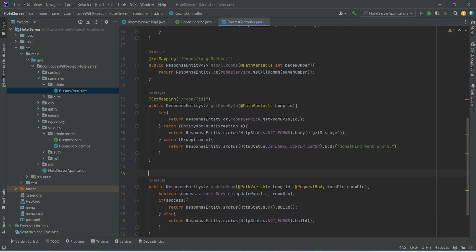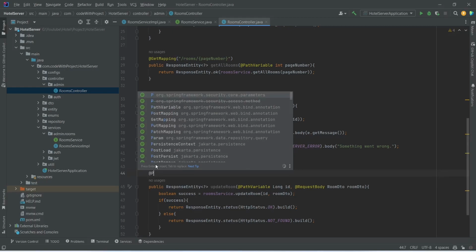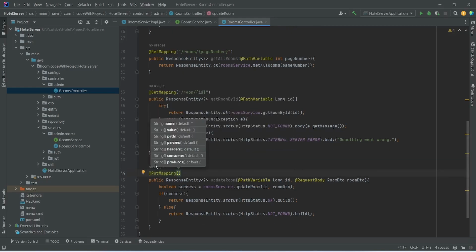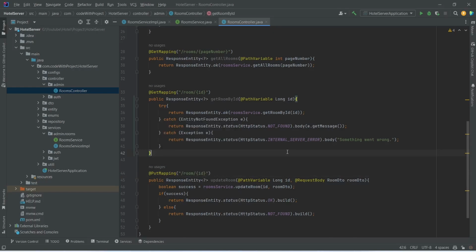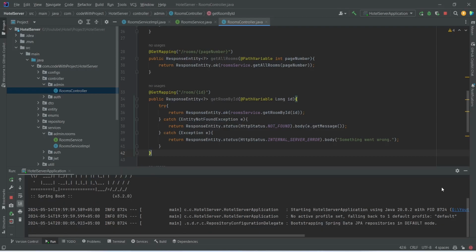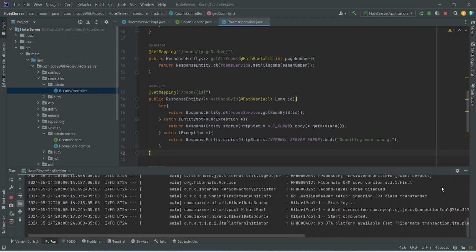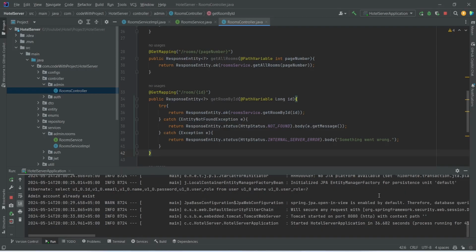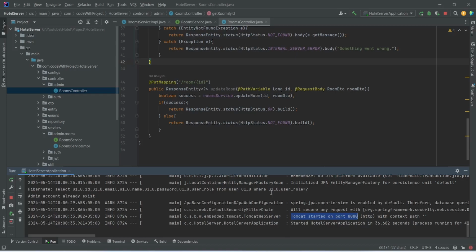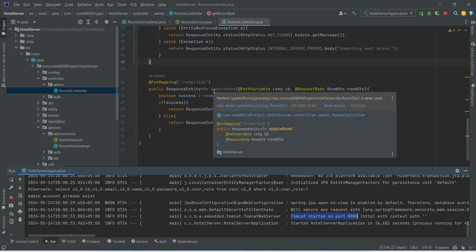And after this we will annotate this method with @put mapping annotation, and for the url we will set /room/id. And with this, our update room API call is completed. Now let's run our application. And as you can see, our application is up on port 8080 without any errors. Now let's go to the Postman and let's test our update room API call.